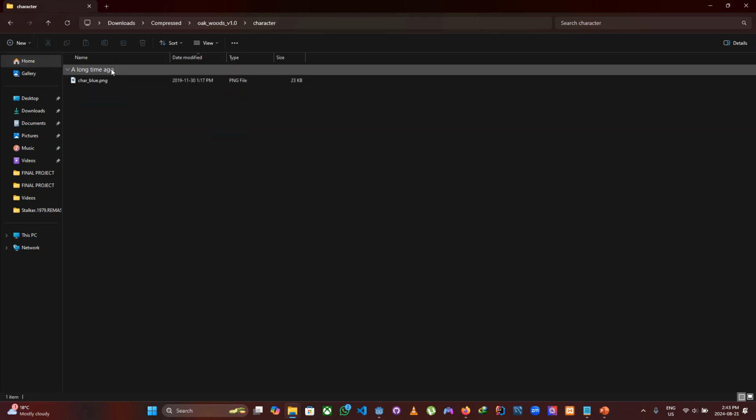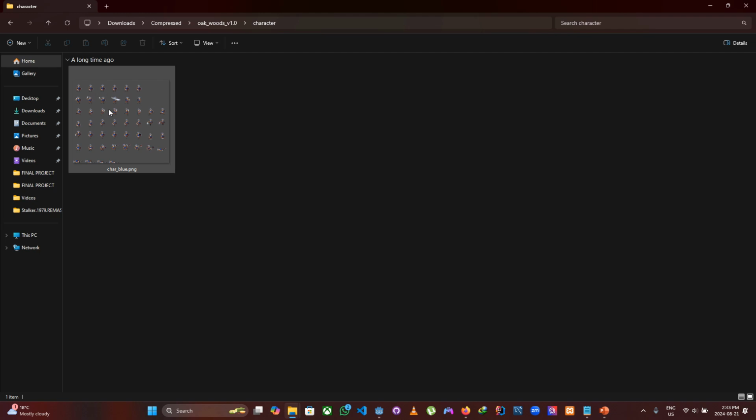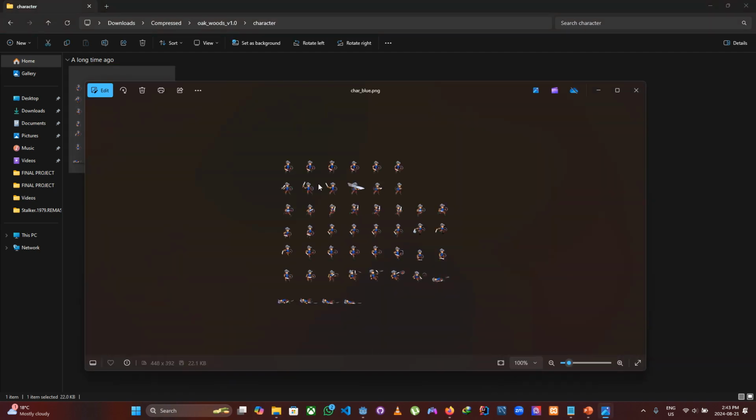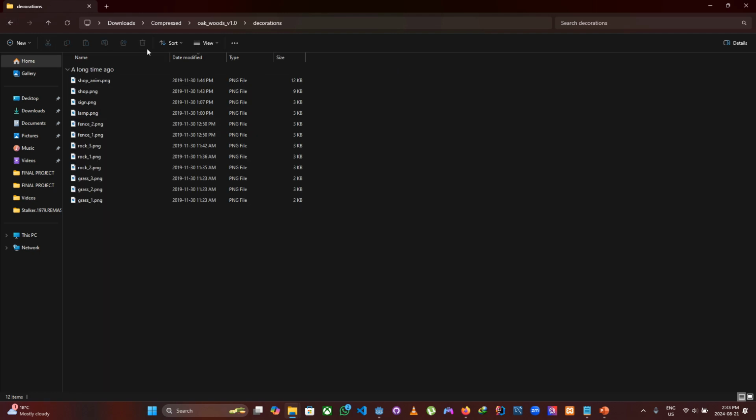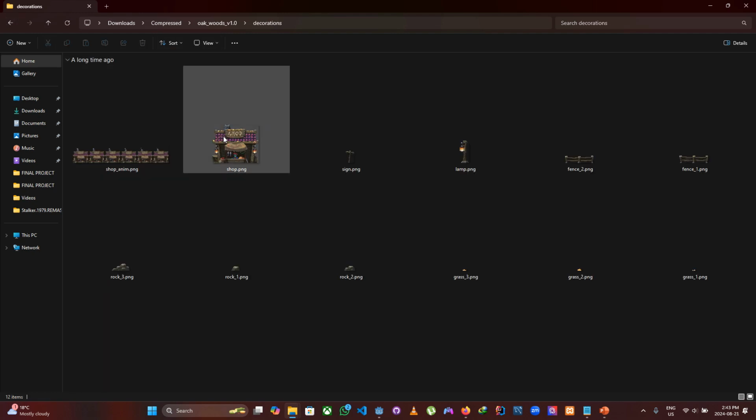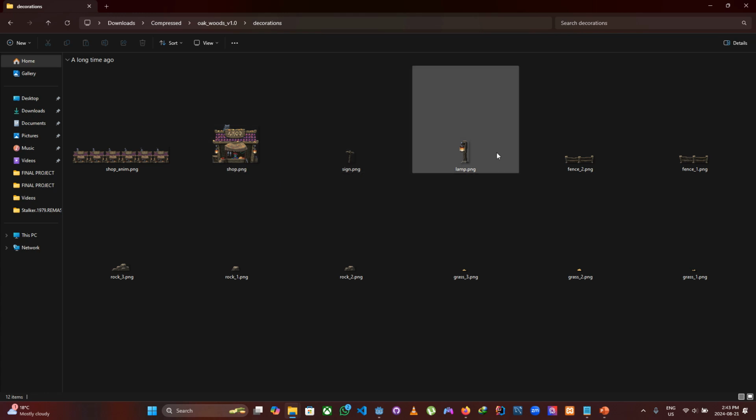What do we have in the character? Let's make it extra large. So let's see. Okay, this all looks good. Jump, fall, die, and all that. Okay, yeah, sure. This looks good. And the decorations also. Let's see. So we have the homes, we have the signpost, lamp, fence. Not bad. This is good.